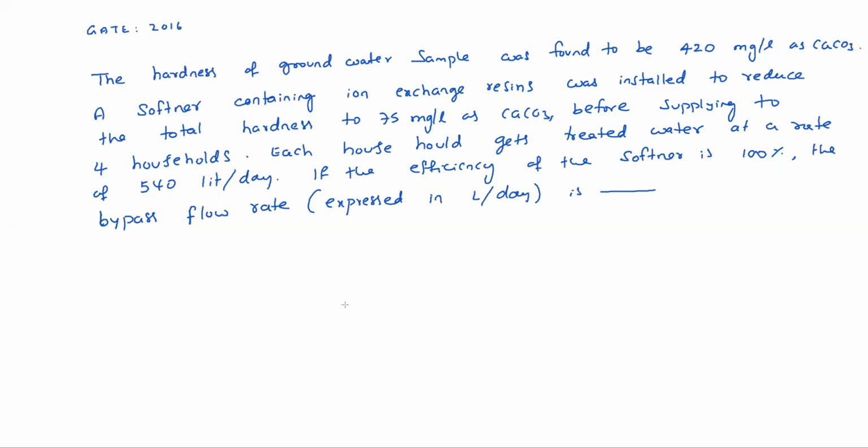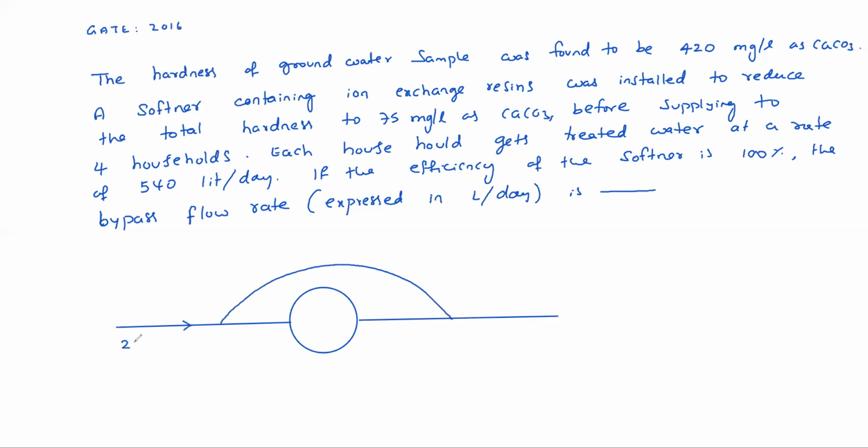That means, see, 4 households, each household requires how much water? 540 liters per day. So 4 households means 540 into 4. That means total discharge is 2160.